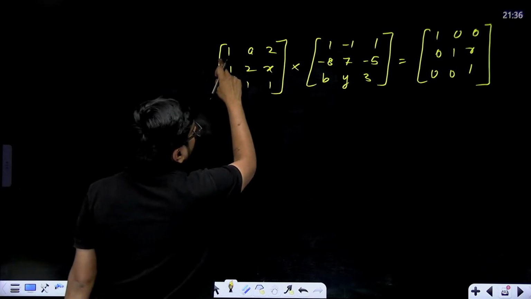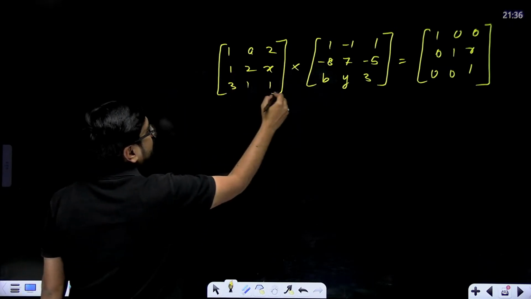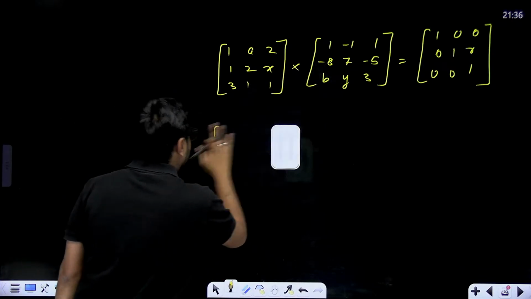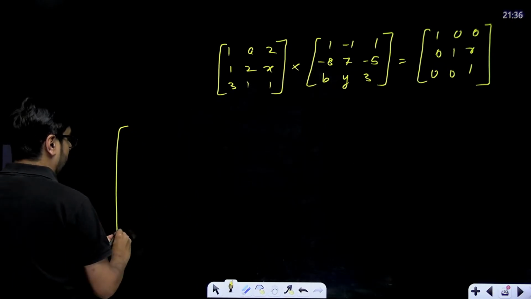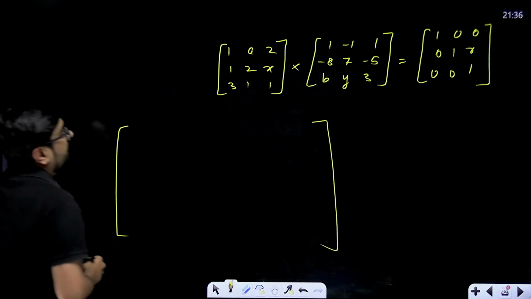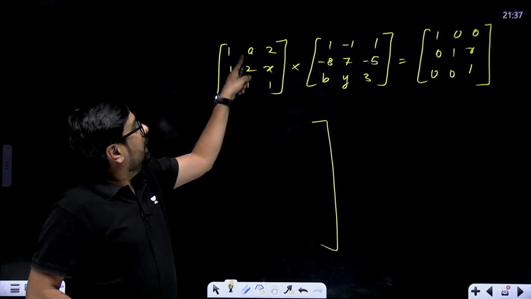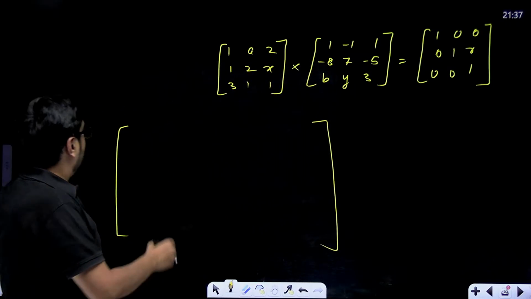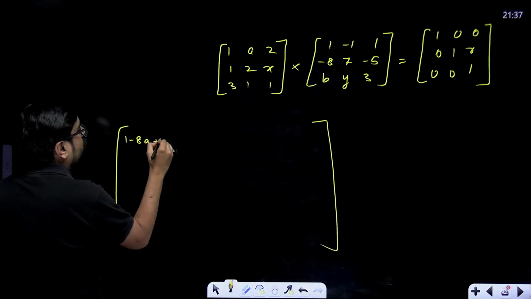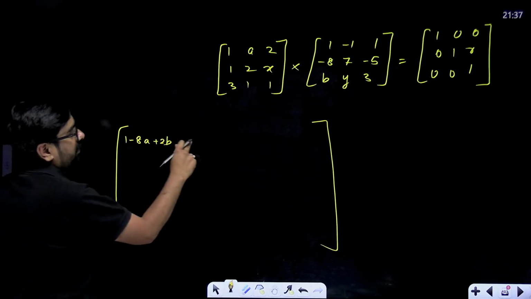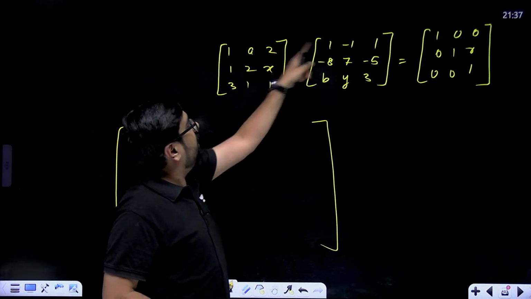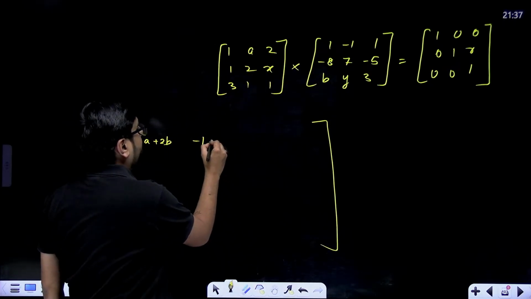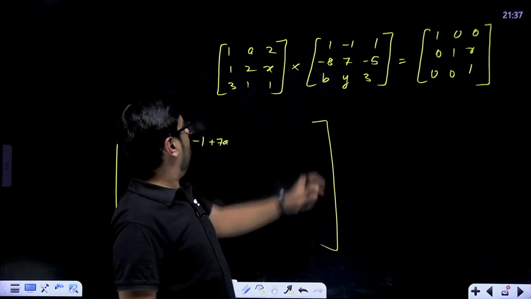Alright, let's do the multiplication. 3 cross 3 into 3 cross 3, we are going to get a 3 cross 3 matrix only, right? Let's make a big matrix. 1 into 1 plus A into minus 8, so 1 minus 8A plus 2B will be this element, right? 1, 2, that means first row, second column: 1 into minus 1, minus 1, A into 7 plus 7A and 2 into Y plus 2Y.